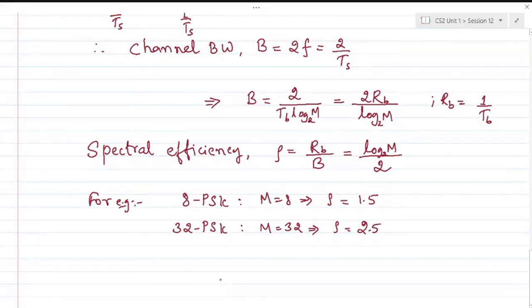As M increases, as the number of levels increases, we see that the spectral efficiency increases, so you will be utilizing the given spectrum more efficiently. That is what is meant by the spectral efficiency factor. We will look at this factor again and again.